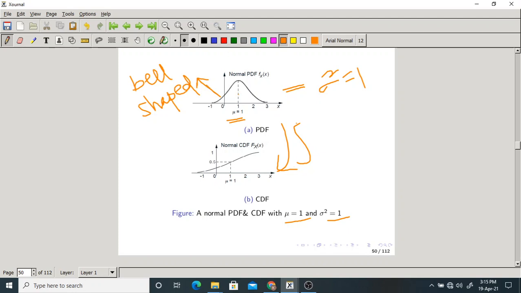Now this is the graph of the PDF of a normal or Gaussian random variable having mean and variance equal to 1, which is called a bell-shaped curve, and it is symmetric about its mean. You can see very clearly here, the mean is 1 and it is symmetric about 1.